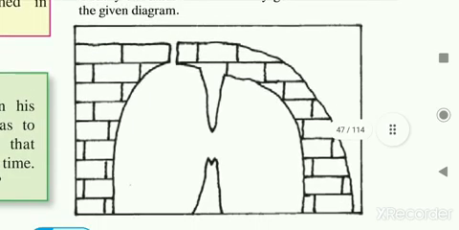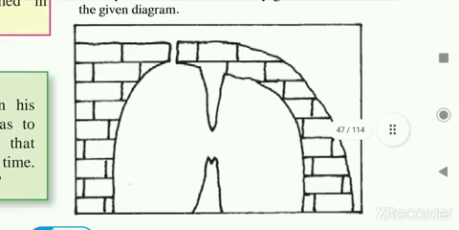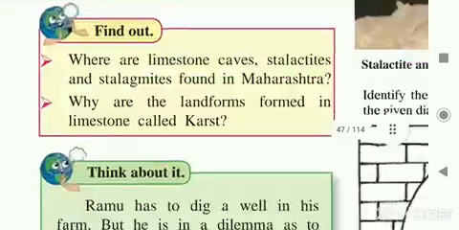Stalactites and stalagmites are these pillars. Andhra Pradesh has one of the major limestone caves in India, the Borra Caves in Visakhapatnam. In Ahmednagar district also, in Maharashtra, these types of stalactites and stalagmites are formed. Okay, so this is the work of the groundwater.